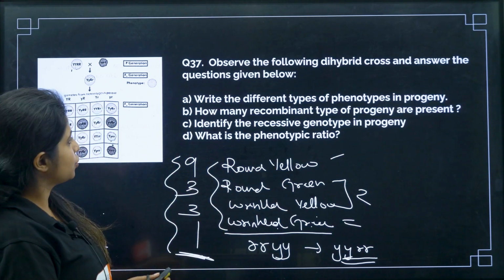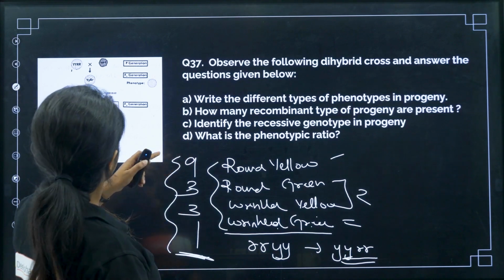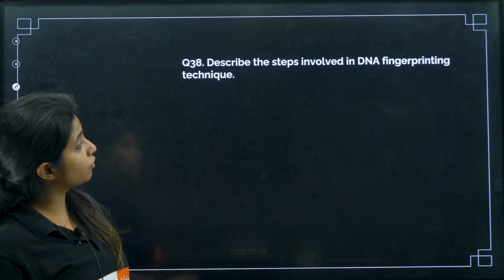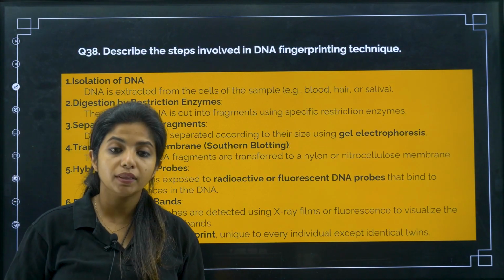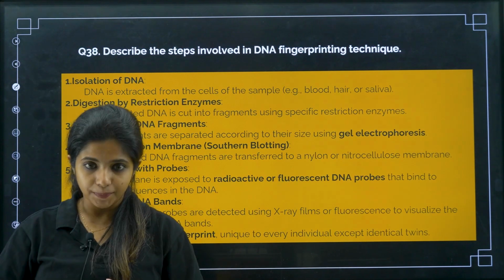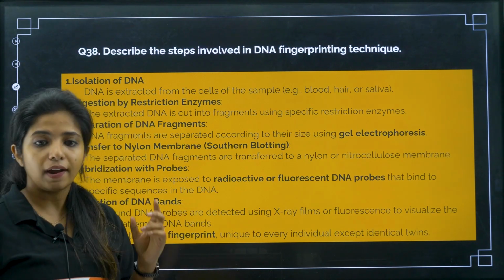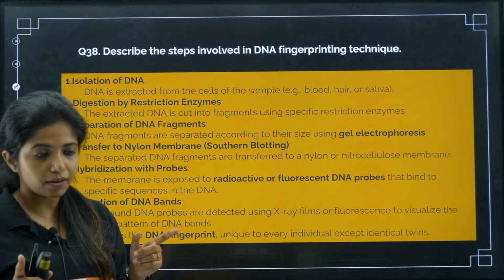Cool? Chalo. Next. Describe the steps involved in the DNA fingerprinting technique. You have to go ahead with all the steps. Isolation of the DNA. Okay, you have to isolate the DNA. Then you have to digest them using what? Restriction enzyme. That is, you have to cut them.